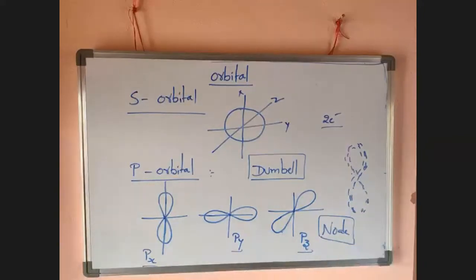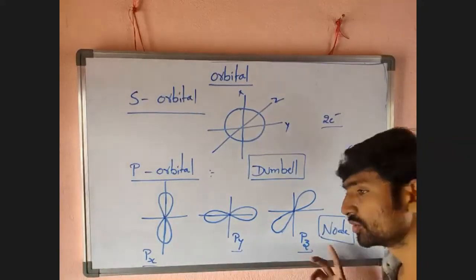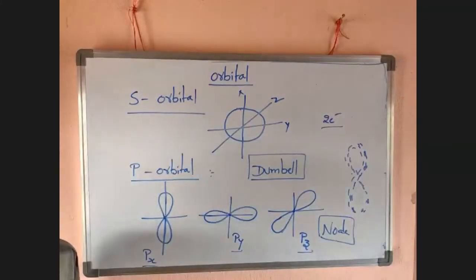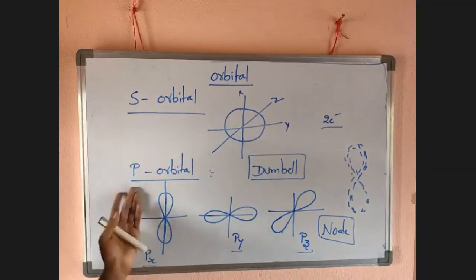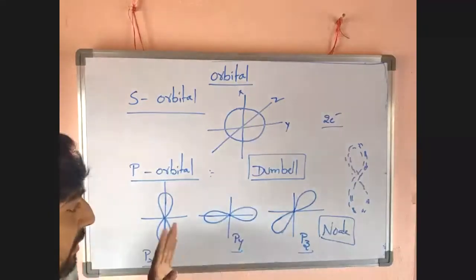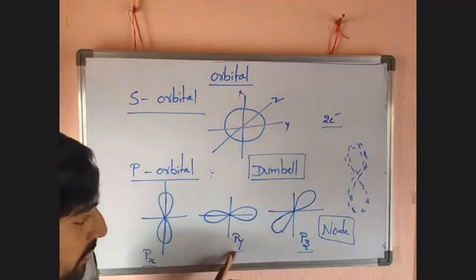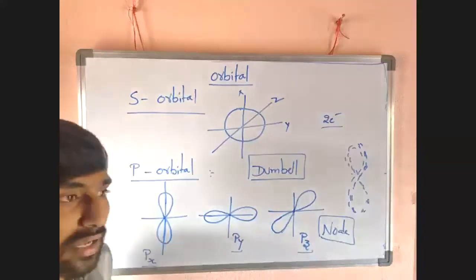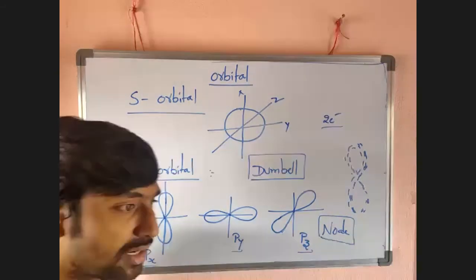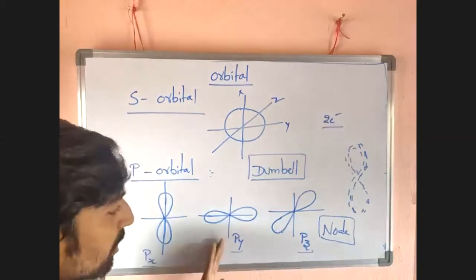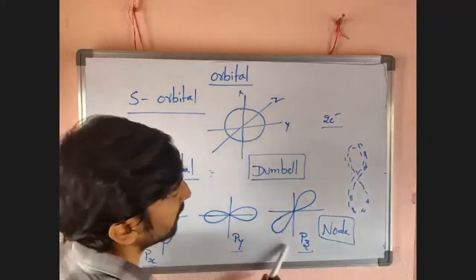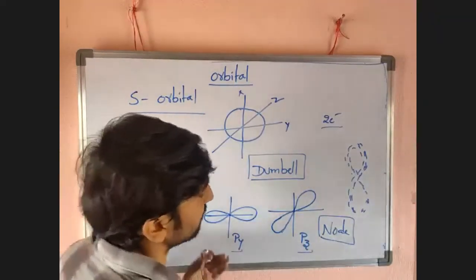What is meant by node? At which point or axis the probability of finding an electron is 0. That one is called a node. Now, what shape does a p orbital have? Dumbbell shape. So p orbitals are three: px, py, pz. The p orbitals can accommodate 6 electrons, because each orbital can accommodate 2 electrons, and there are 3 orbitals. That's why the p orbitals can accommodate 6 electrons in total.